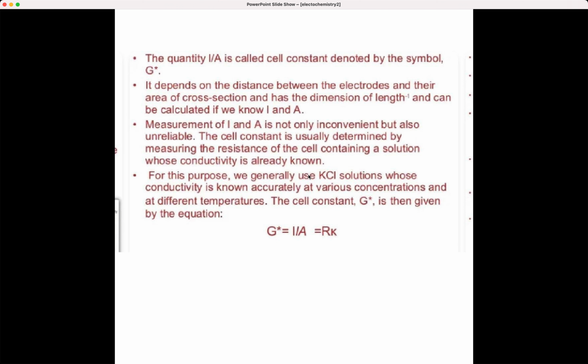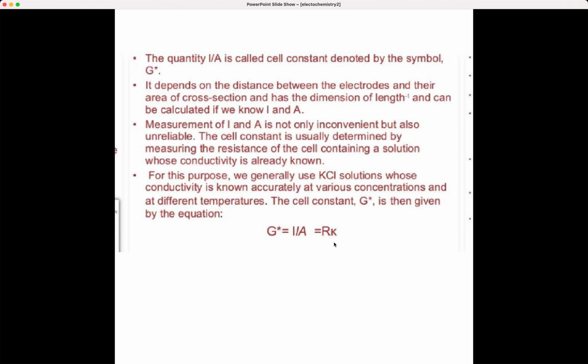So, if you know the solution's conductivity, we can easily substitute and find it out from the relation. And we normally use the KCl solution, because you can accurately know the conductivity of this at various concentrations and different temperatures. So, cell constant G is then given by the equation G is equal to l by A, that is RK.